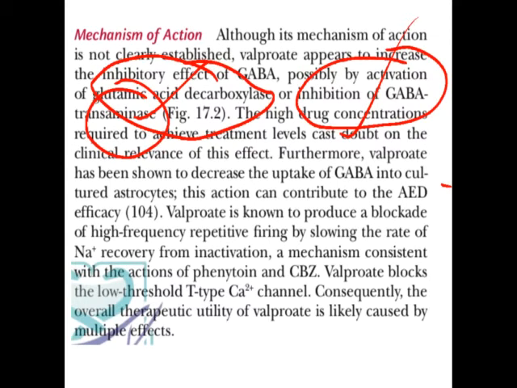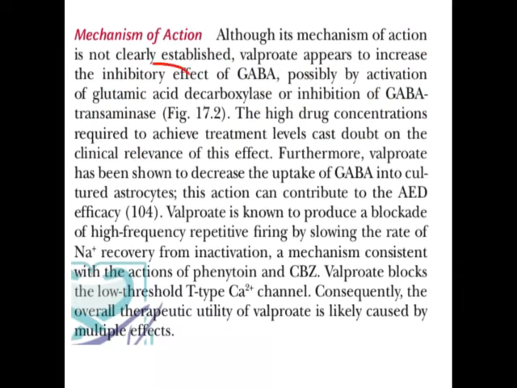Another part is glutamic acid decarboxylase. So we all know that glutamic acid is an amino acid. But along with being an amino acid, glutamic acid is also a neurotransmitter. So what is the role of glutamic acid? Glutamic acid is the excitatory neurotransmitter. So if the excitatory neurotransmitter is there, the transfer of impulses takes place fast.